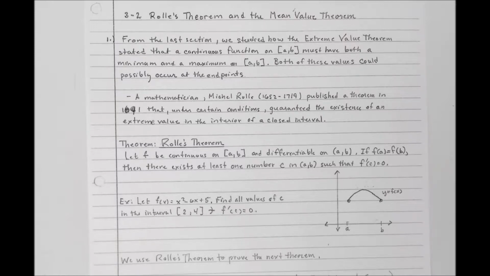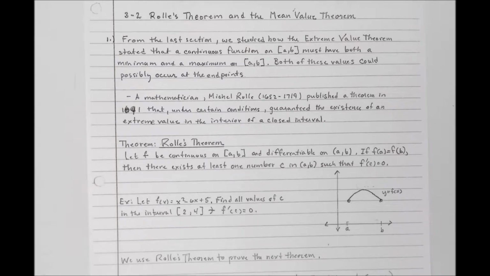Now, what's kind of interesting about this is that Rolle, who was a fairly famous mathematician at the time, did not trust the work of Newton and Leibniz. He didn't trust calculus, and as it turns out, his theorem is probably one of the most fundamental theorems, one of which other topics are built off of in all of calculus. So it's kind of ironic he didn't trust it, but at the same time a very important theorem in calculus.